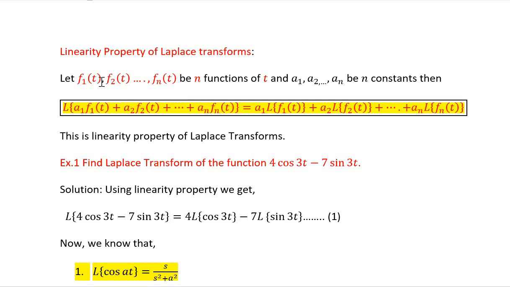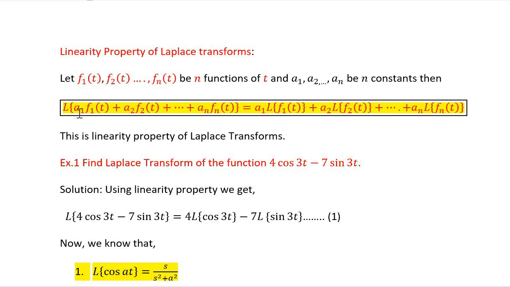A linear combination of these n functions whose coefficients are a1 up to an. So the Laplace transform of this combination is, by the linearity property, a1 into Laplace of f1 plus a2 into Laplace of f2 plus and so on plus an into Laplace of fn.